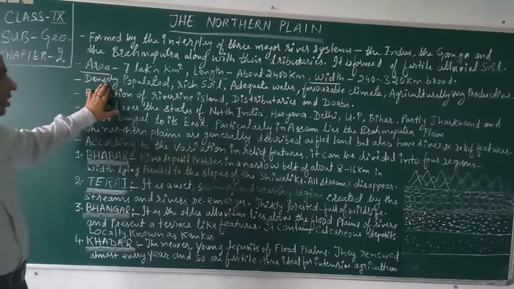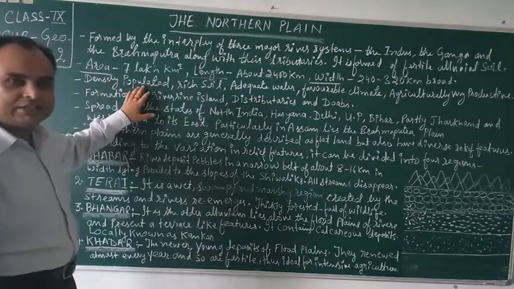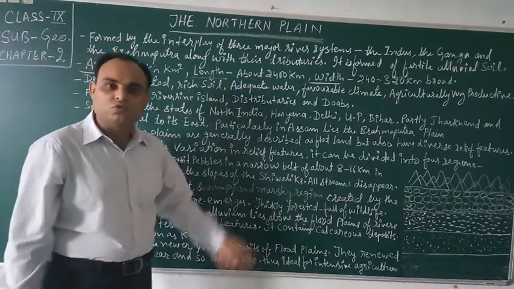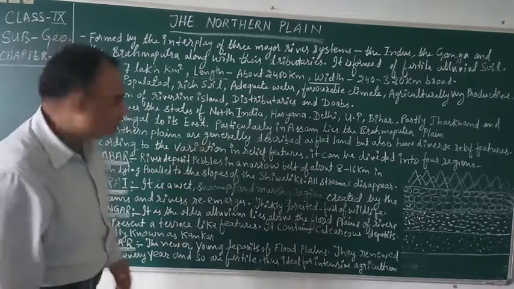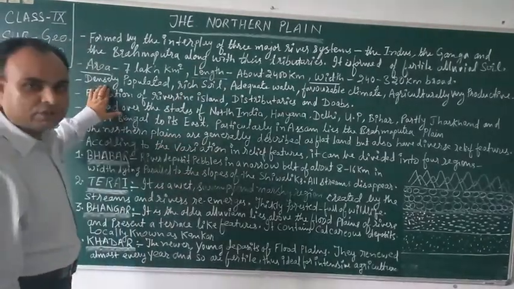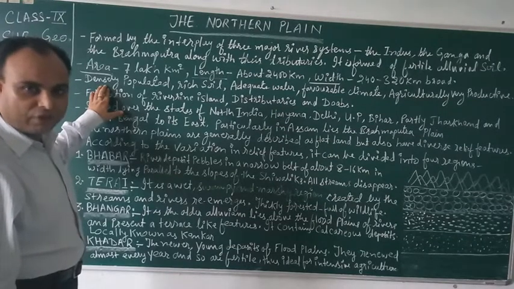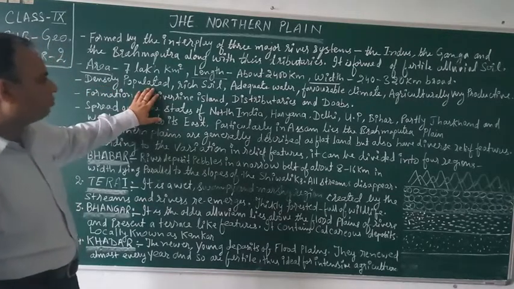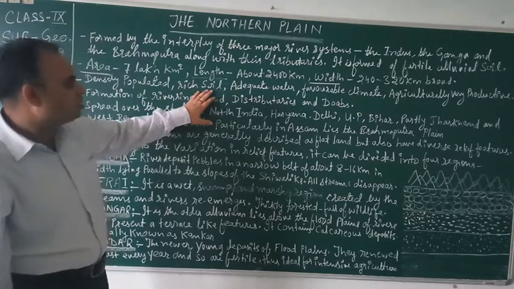These regions are densely populated. This is an important characteristic. Why? Because of the alluvial soil which is formed by the rivers. These rivers brought sediments, alluvium, which is very fertile. That is why agriculture is done here. So these regions are densely populated. Rich soil is available in the northern plains.